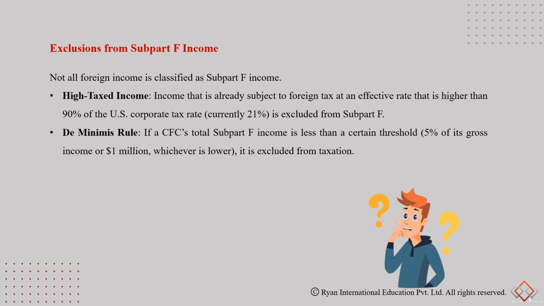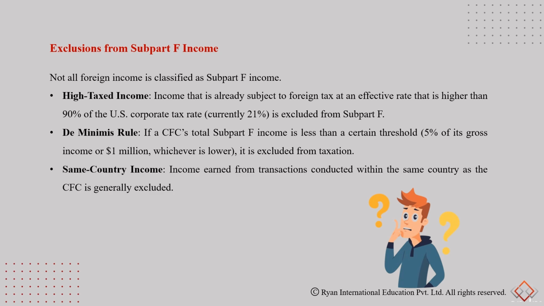We also have certain de minimis rules wherein a CFC's total Subpart F income is less than a certain threshold. Let's say 5% of gross income or 1 million, whichever is lower, is excluded from taxation. We also have some income which is generated from within the country. So income earned from transactions conducted within the same country as a CFC is generally excluded from Subpart F income.